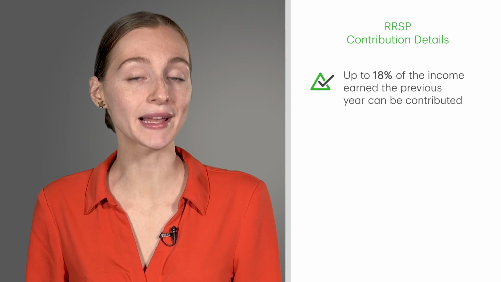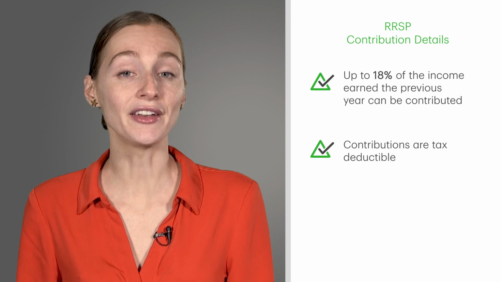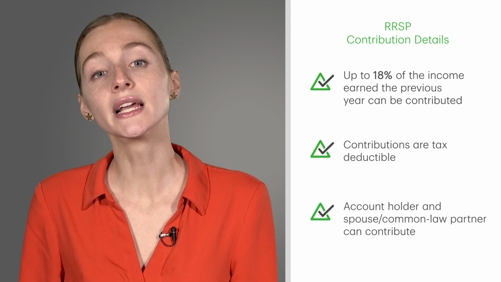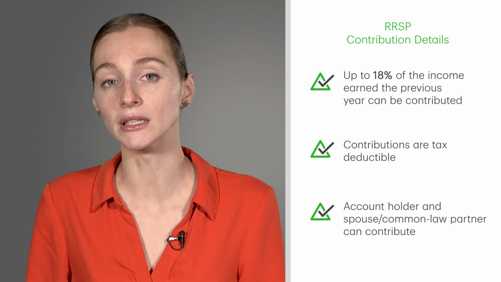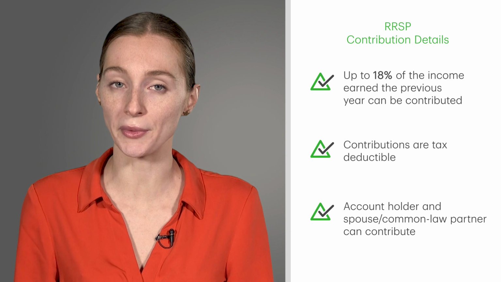While TFSAs have a fixed dollar amount limit on yearly contributions, RRSPs calculate the limit based on percentage. Up to 18% of the income earned the previous year can be contributed, and contributions are tax deductible. Another benefit is that the account holder and their spouse or common law partner can contribute to the RRSP, unlike the TFSA, which only allows the account owner to contribute.